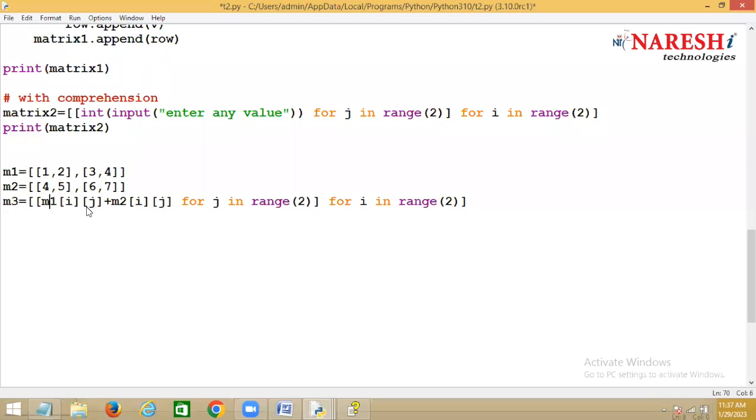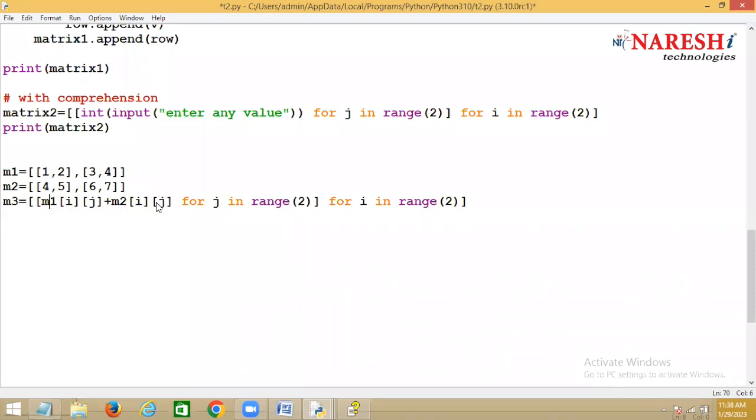Now M1 of 0,0 plus M2 of 0,0. Then the next J value is 1: M1 of 0,1 plus M2 of 0,1. Next I value becomes 1, and J value becomes 0: M1 of 1,0 plus M2 of 1,0. Next J value becomes 1: M1 of 1,1 plus M2 of 1,1.